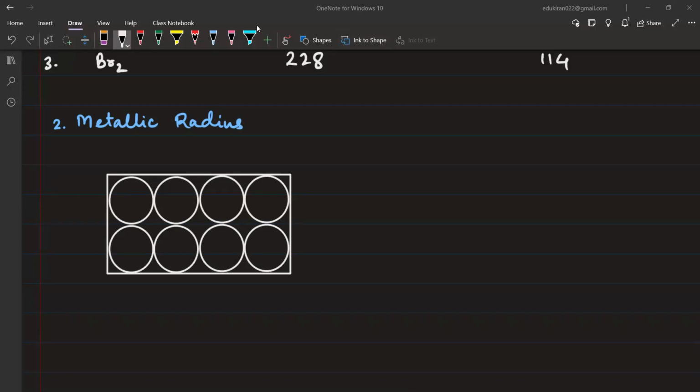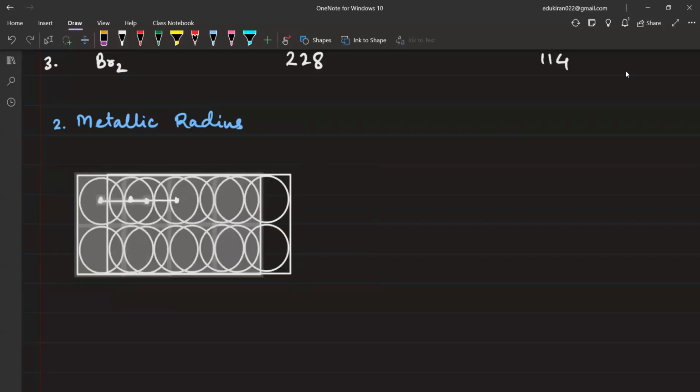Okay. So in metallic radius, what we are going to do is we'll take the nuclei of atoms from here till here. These are the two nuclei. And once we get the metallic bond length, then what we are going to do? We are going to half it once again. This is the metallic bond length, right? And we are going to half it. So here we have nuclei and here we have nuclei. Simple. So what is this? This is 1/2 of. How do we define this? Please write.